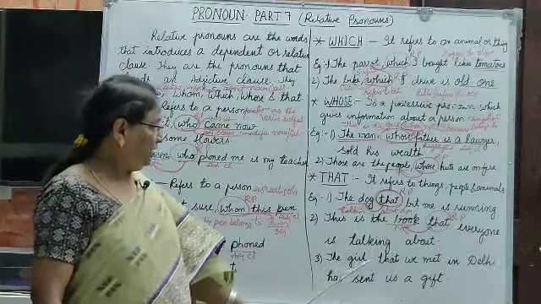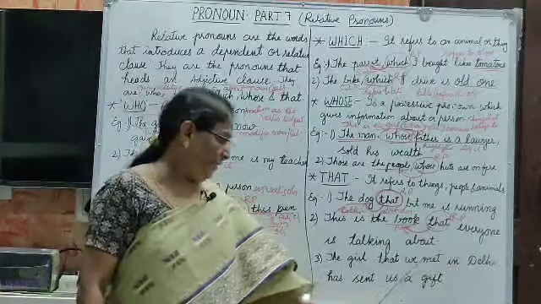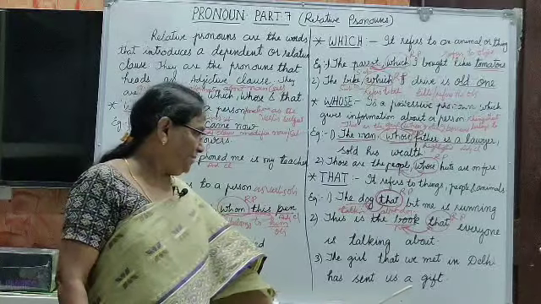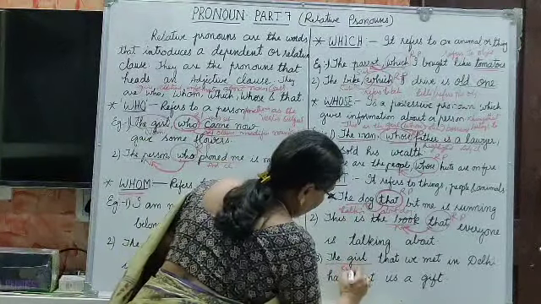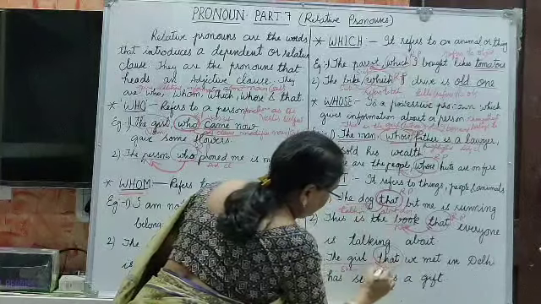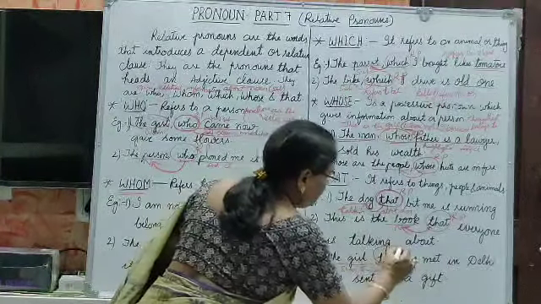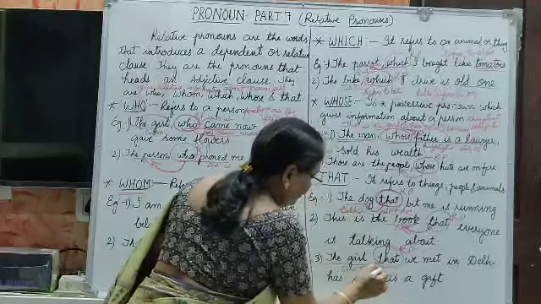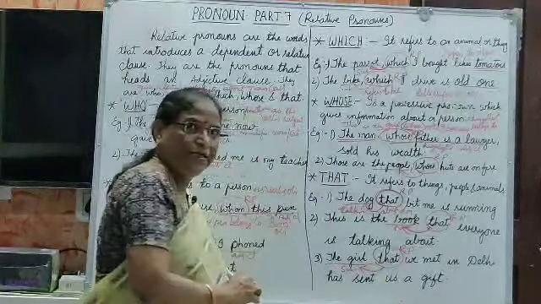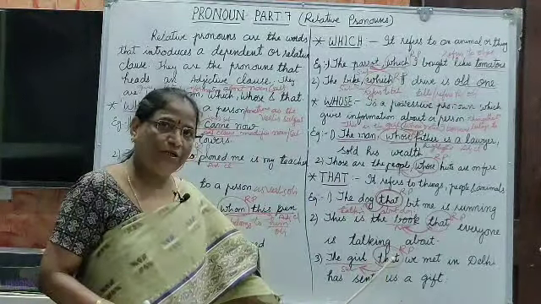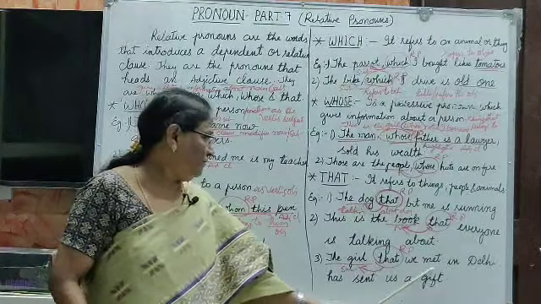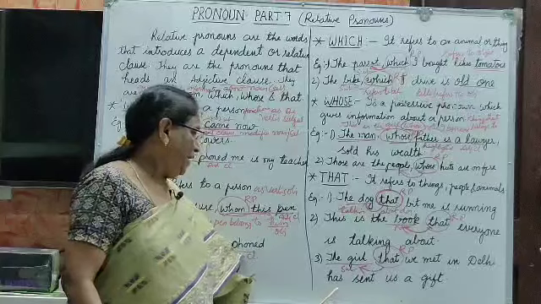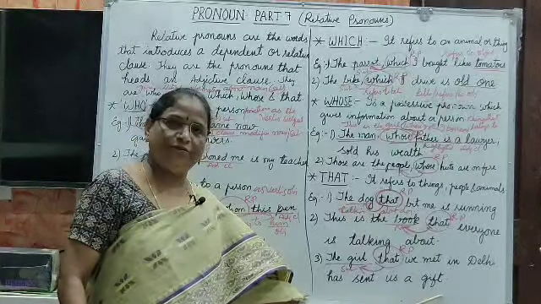Next is, the girl that we met in Delhi has sent us a gift. The girl is the subject or noun, and that refers to the girl. This is a relative pronoun, referring to the relation with that girl. It shows the relative of this girl. The girl that we met in Delhi has sent us a gift.